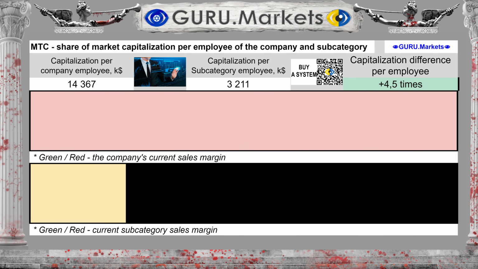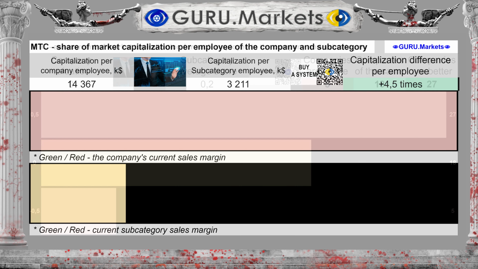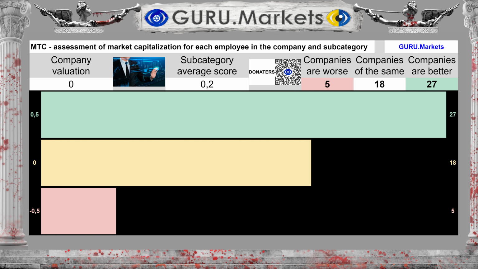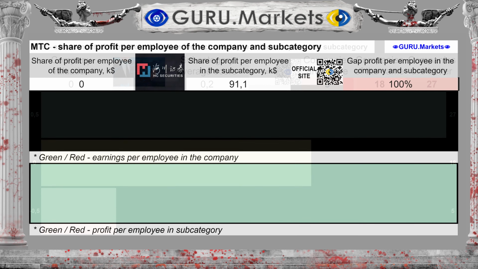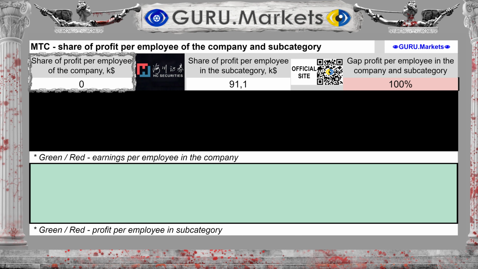The amount of capital per company employee is $14,367,000. And for the subcategory $3,211,000. The difference between the subcategory average and the organization's indicators is 347.4%. Estimation of the amount of company capital per employee in comparison with the indicators of subcategory companies: Tolerable, 0 points. The amount of profit per employee is $0,000.